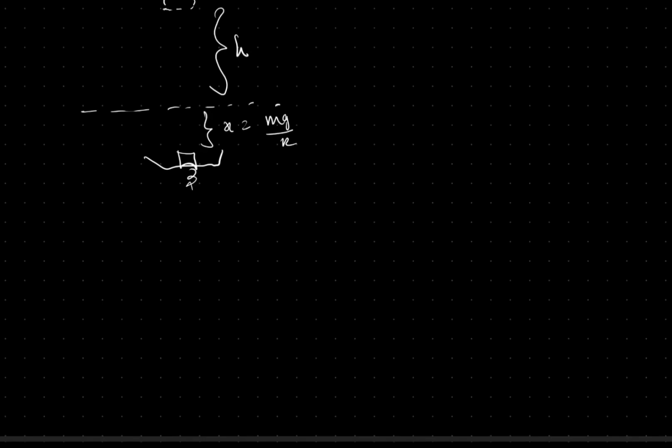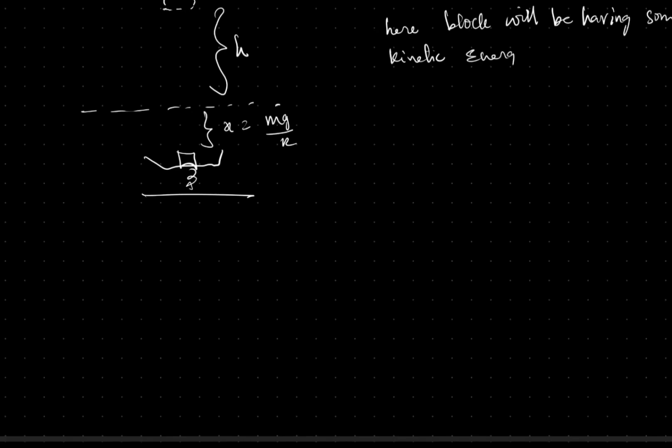So here the block will be having some kinetic energy, and also that will be equal to the energy of the oscillation, because there will be no potential energy in oscillation at its mean position.